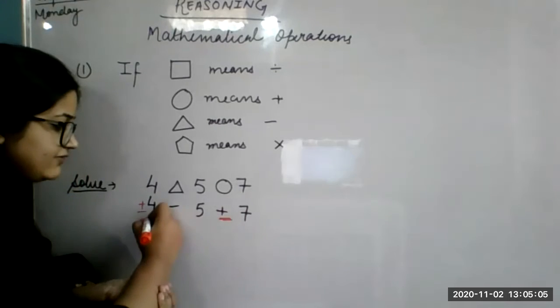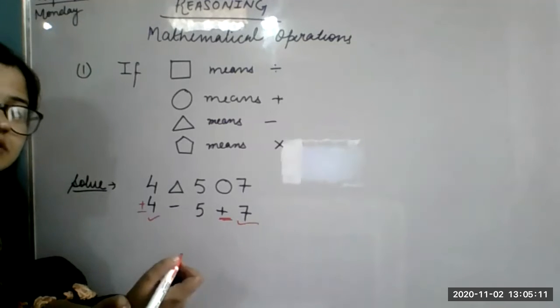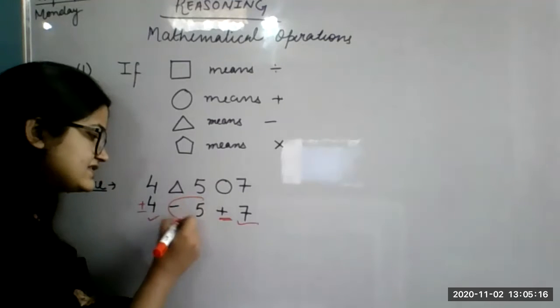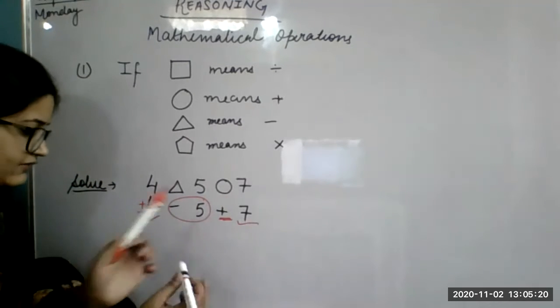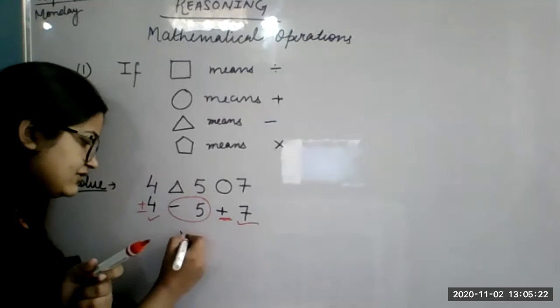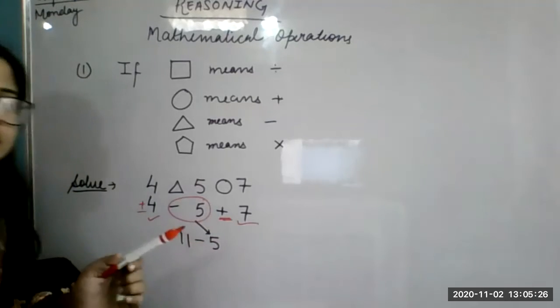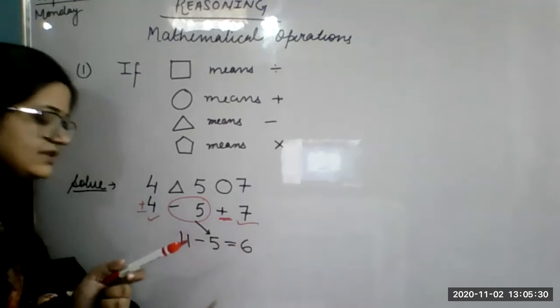So first we will add 4 and 7. What is 4 plus 7? 11. Now this 5 is left out. We will write this 5 here. 11 minus 5. What is 11 minus 5? 6. 6 will be the answer.